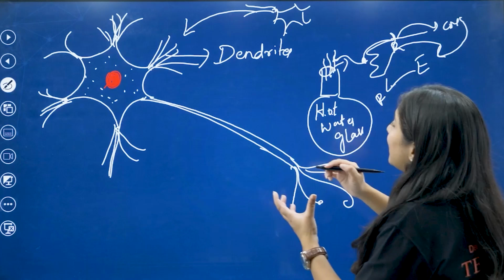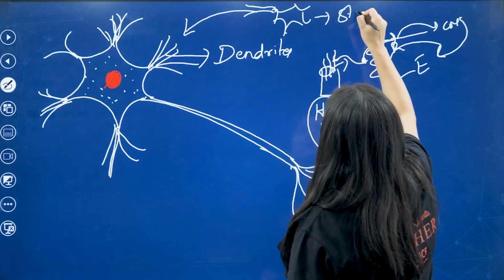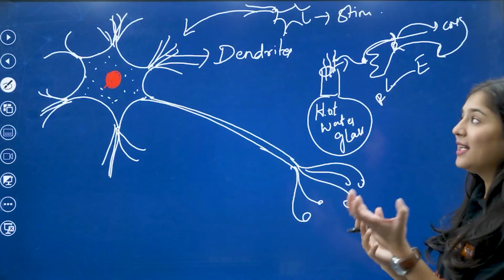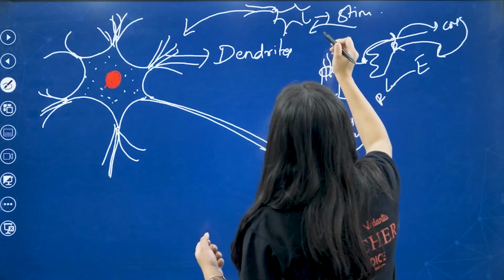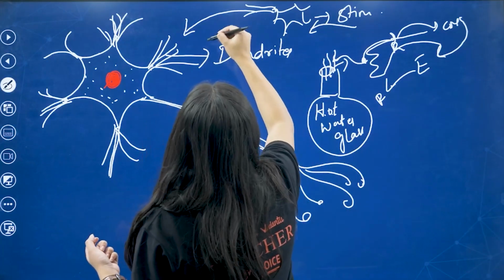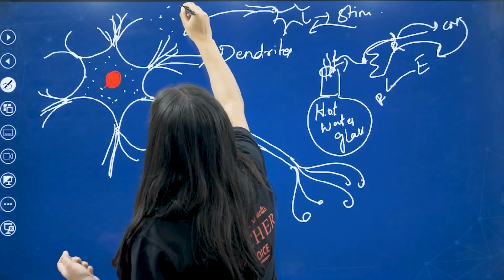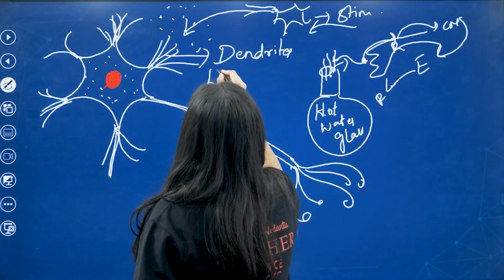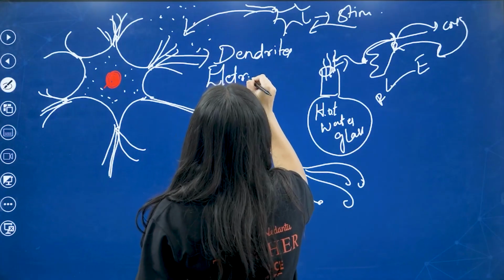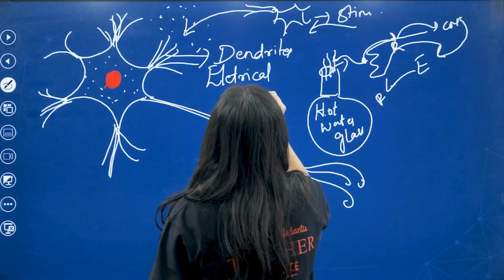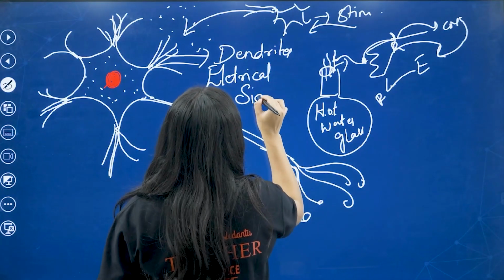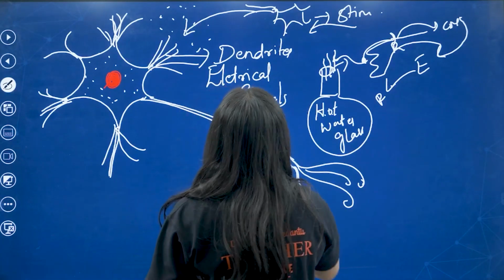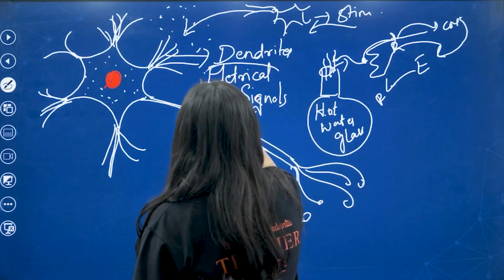So immediately after the stimulus, what are they getting? They are getting signals. We call these electrical signals. Okay, what are they getting? They are getting electrical signals.